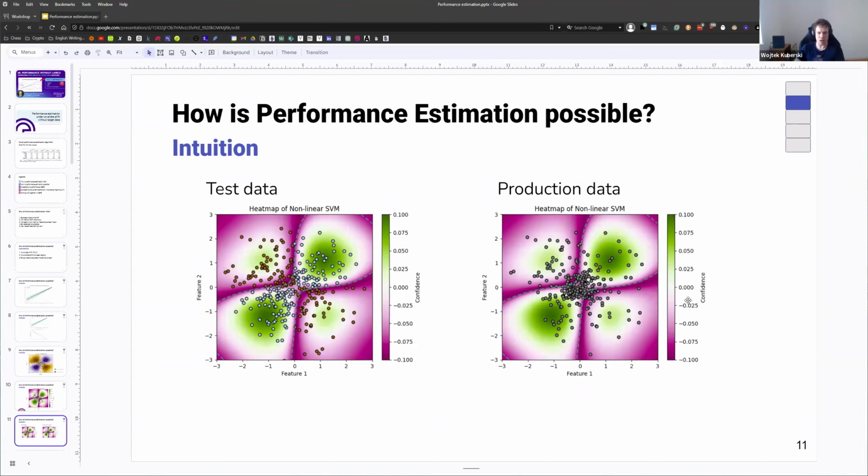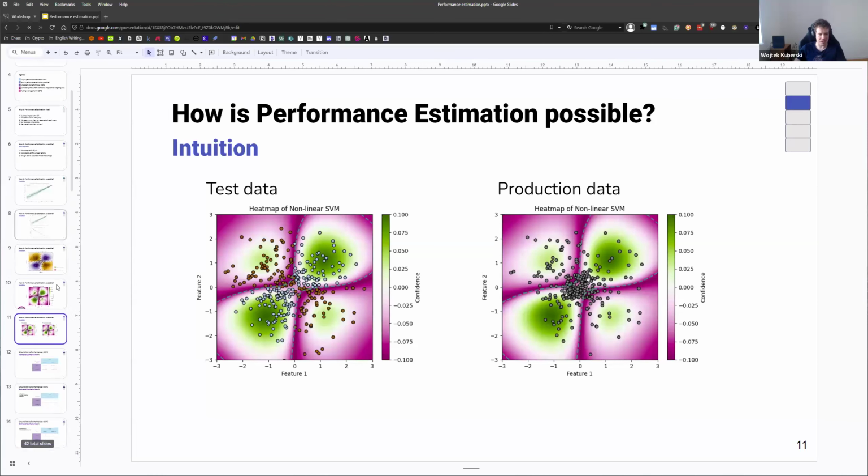So this wonderful dragon fruit has more data points in the middle. And that means that we will see fewer points in the high confidence area, where there's on average lower error, and we'll see more data points in the areas where there's higher error. So on average, our performance will drop. And this is again what we're going to leverage. And now let's talk about how we can actually translate this expected error to the actual metric for classification models.